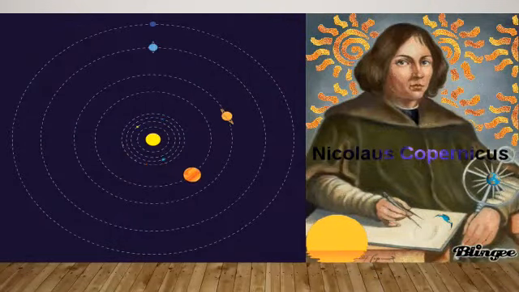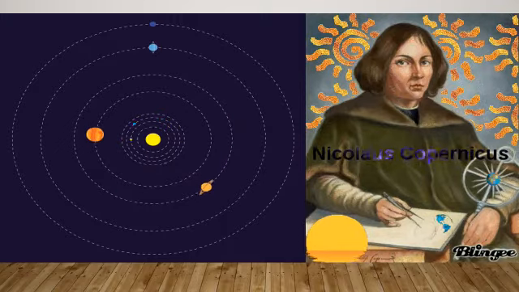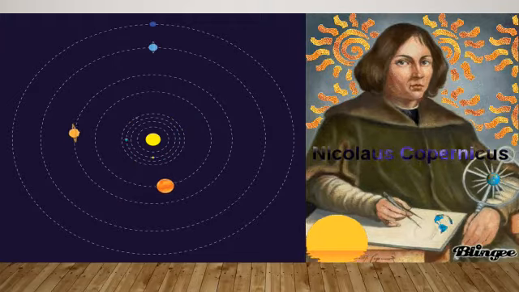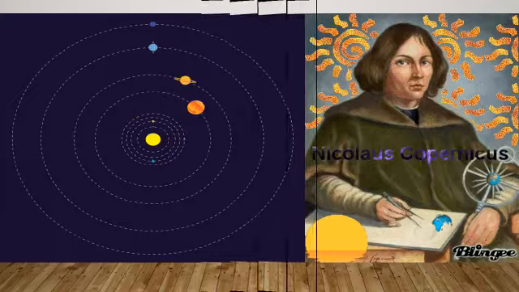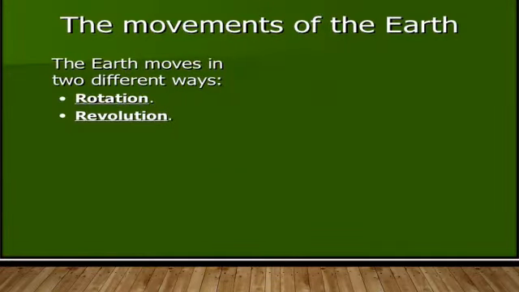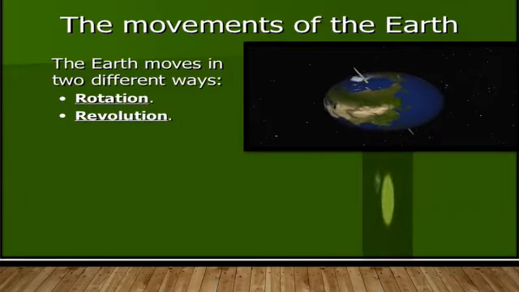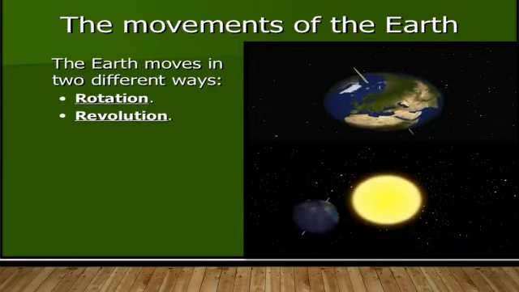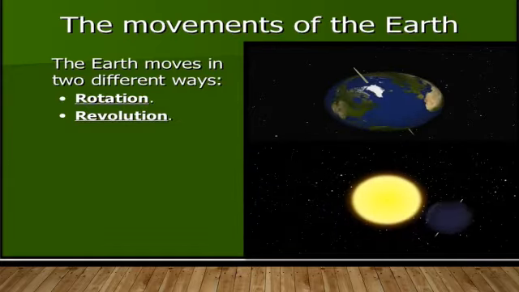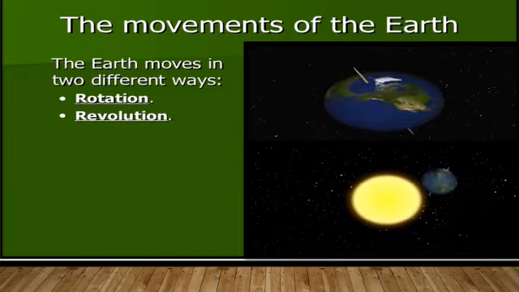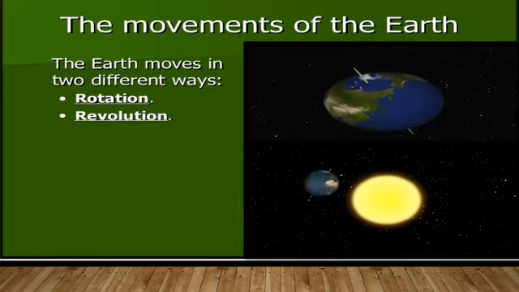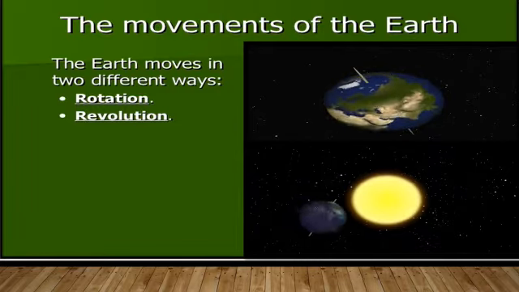Nicolaus Copernicus said that earth is not stationary and it is also not the center of the universe. According to him, the earth has two types of movement. One is spinning around its axis and the second is moving around the sun. So earth has two types of movement, rotation and revolution.